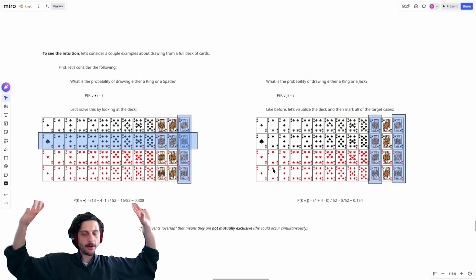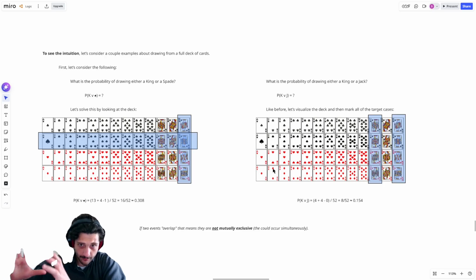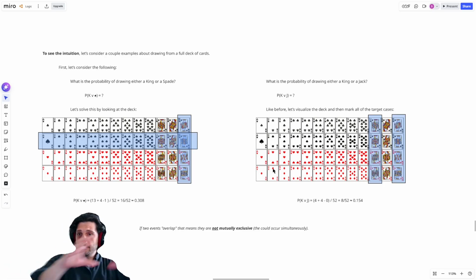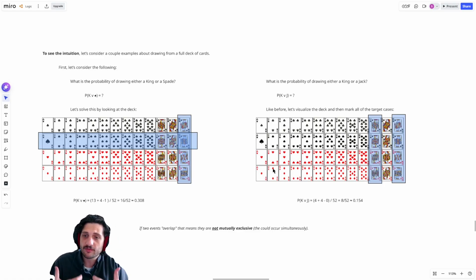Whenever I'm saying what's the probability of A or B, I just say, okay, find first the probability of A, and then find the probability of B, and then just subtract any overlap, right? Subtract any places where you would have counted those things twice, right? Make sure we only count everything just once.